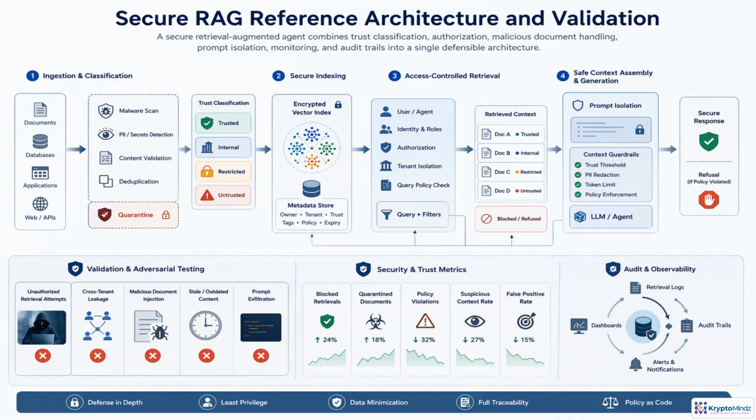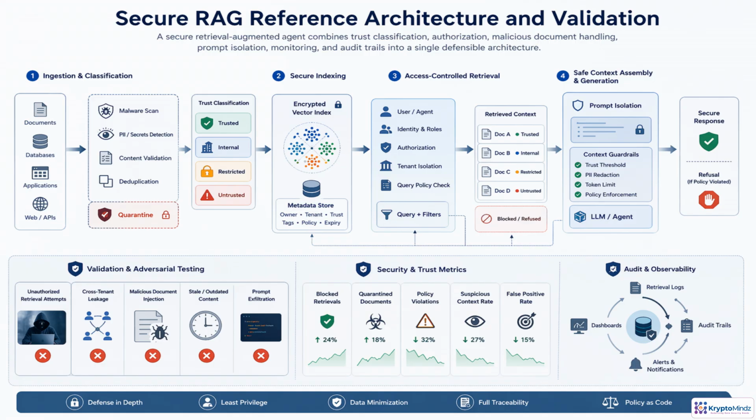Secure RAG works when every step is policy-aware. Content is scanned, classified, and either indexed with strong metadata or quarantined. At query time, retrieval is not just similarity search. It is filtered by identity, role, tenant, trust level, and policy. The context builder then isolates retrieved text, redacts sensitive data, enforces token and trust limits, and refuses unsafe requests before